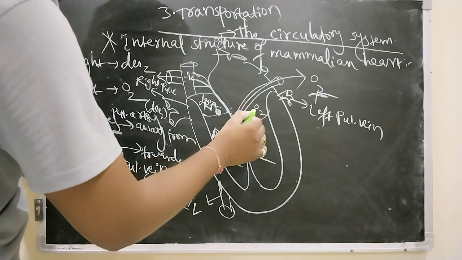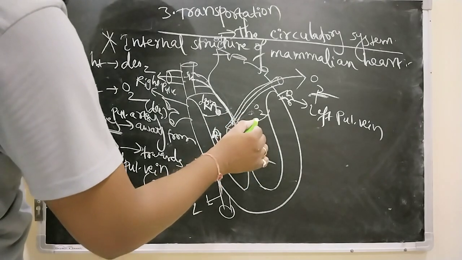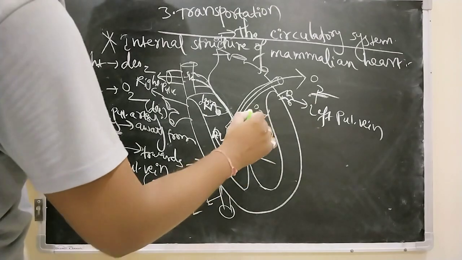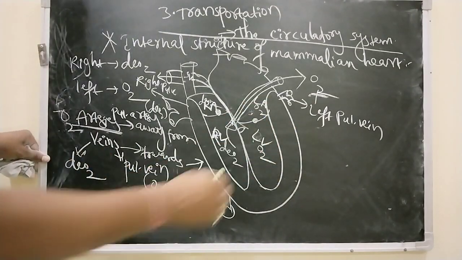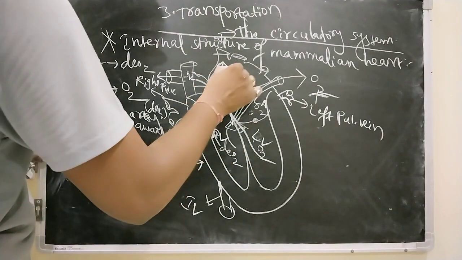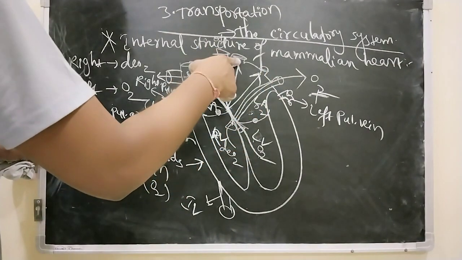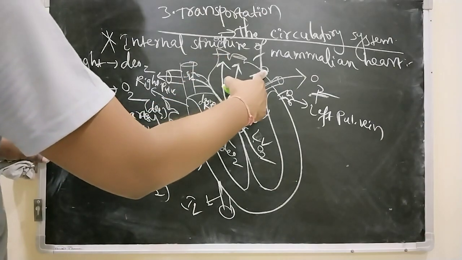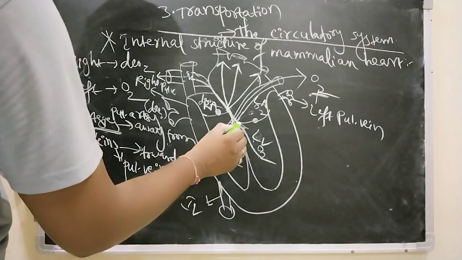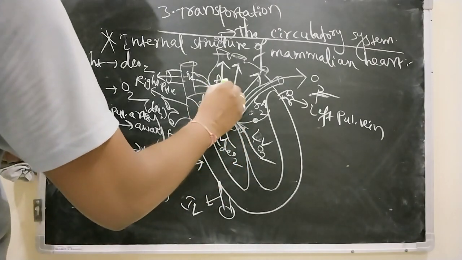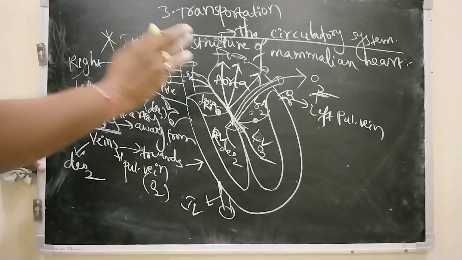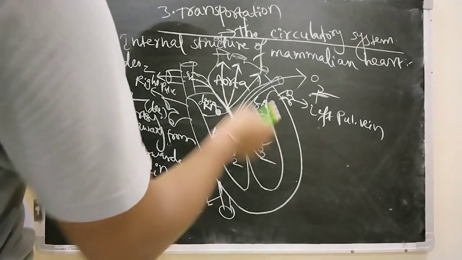From the left auricle, through the left auriculoventricular aperture, oxygenated blood enters into the left ventricle. From the left ventricle, the oxygenated blood is distributed to the total body. This is the artery to the head, and this is the artery to the left arm. So through the systemic artery or aorta, the largest artery, this is how blood is circulating in the heart.